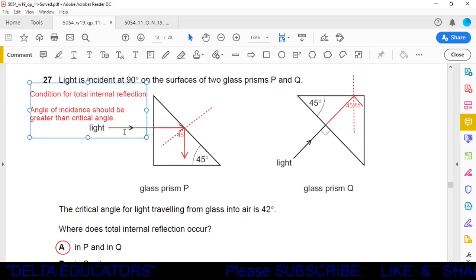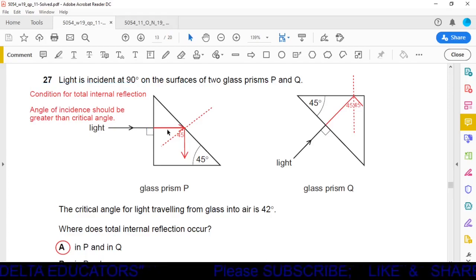Okay, the ray that strikes at the normal will move straight and again it will strike this surface. At this surface we have drawn a normal. Normal means a line that is drawn at right angle to the surface at the point where the light beam is touching. Okay, this beam is coming straight and striking at this point. Now here is an angle of 45 degrees, so the same angle will be here. Here will also be an angle of 45 degrees.